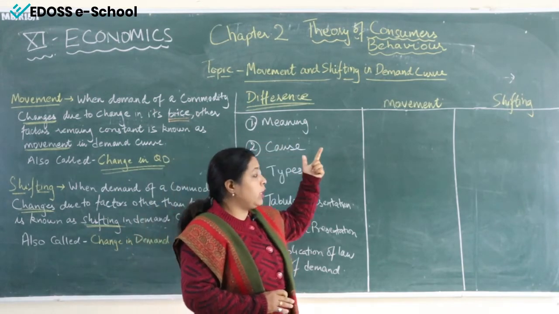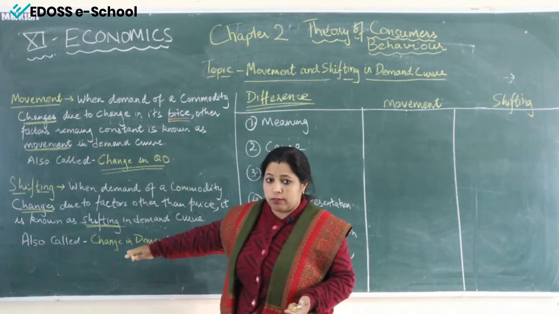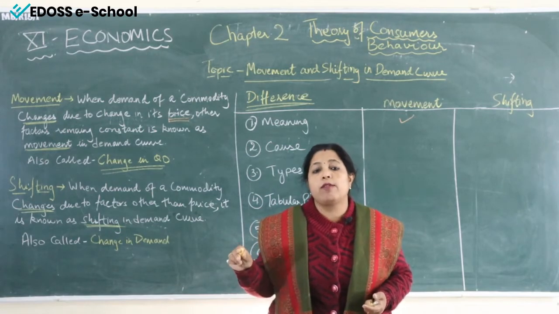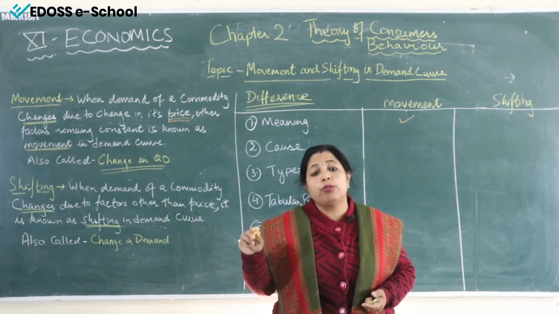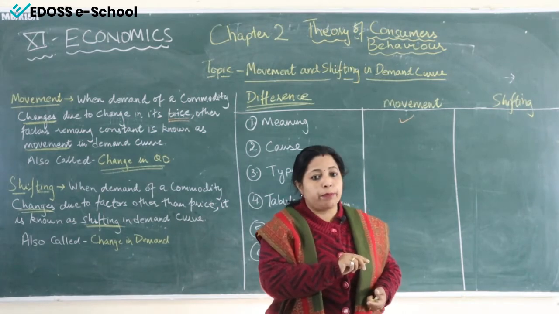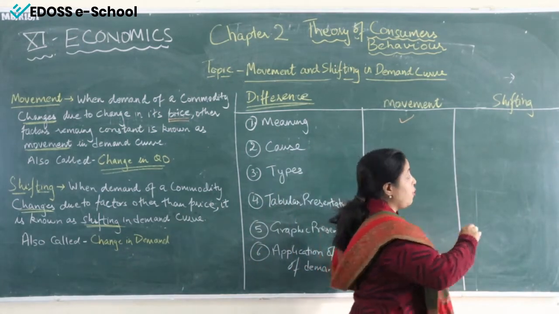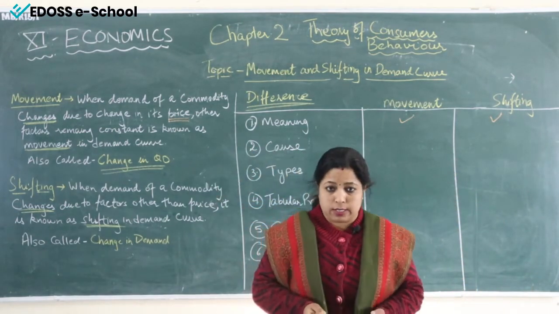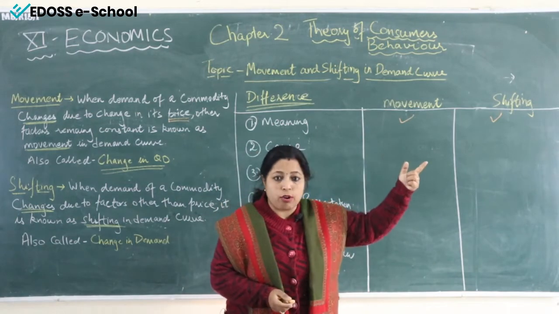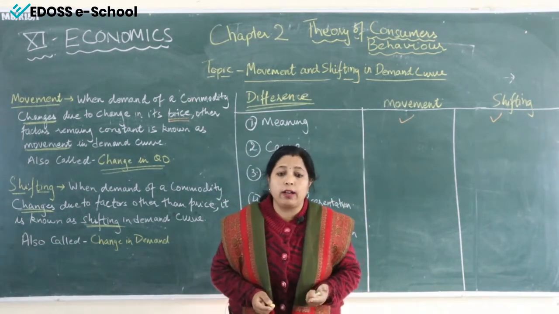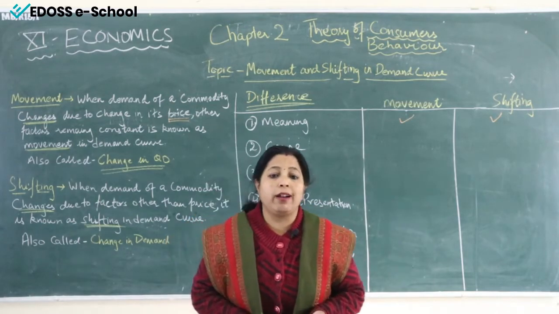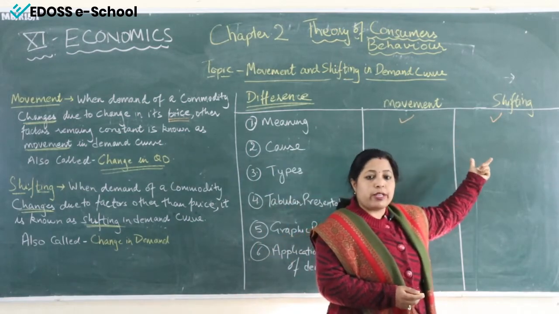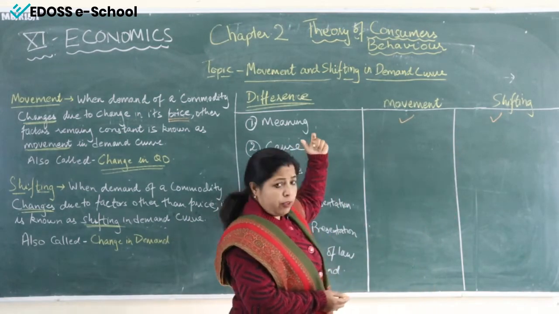The meaning of the terms we have done. So, movement. What was movement? Movement was a situation when there was change in quantity demanded due to change in price of a commodity. Fine. And what was shifting? Shifting was a situation when demand was changing due to factors other than price. Fine. So, this was the meaning which we have already covered. In this, you can also add a next point, that movement is also called change in quantity demanded and shifting is called change in demand. This was the first point.